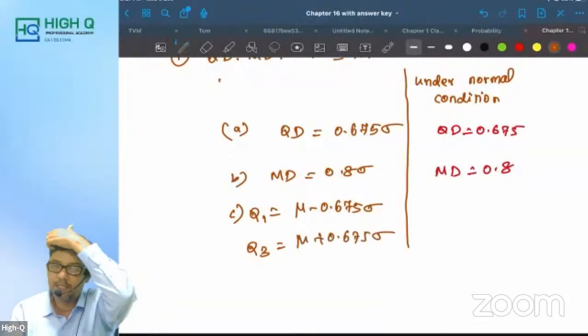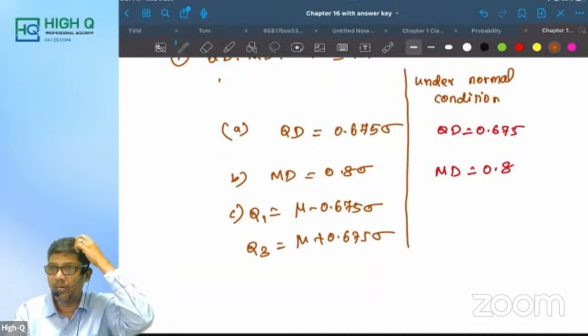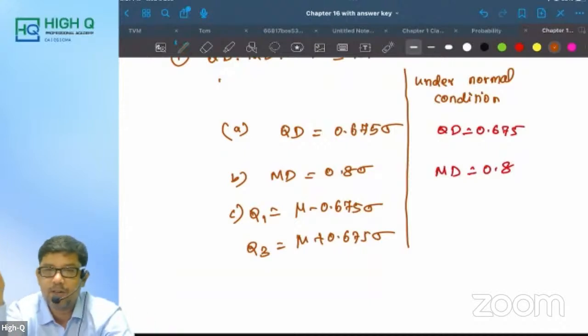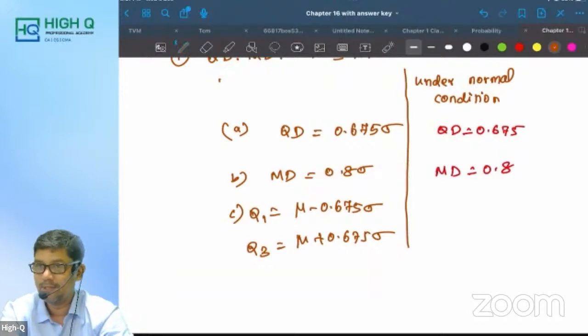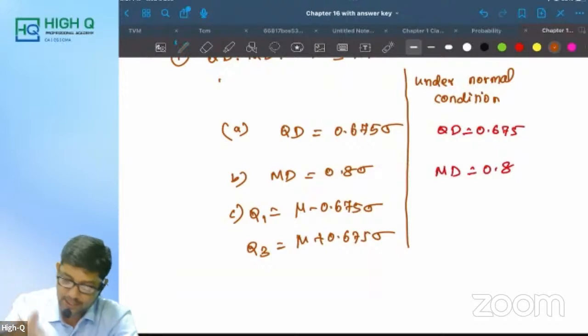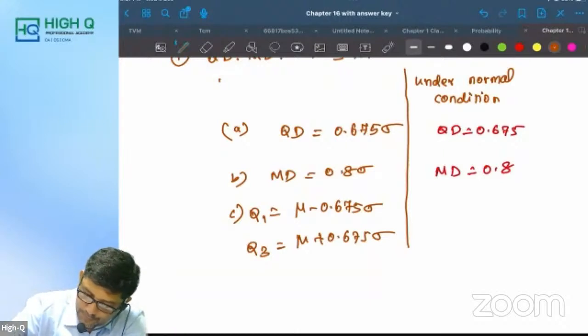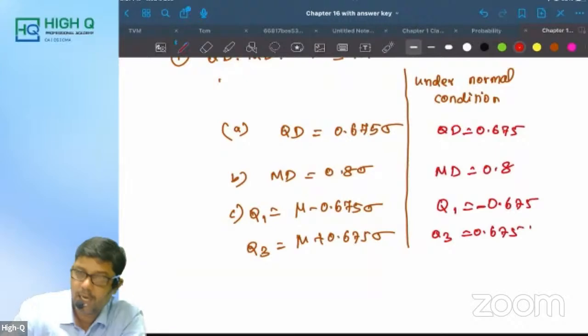Just remember this, my dear. This is more than enough. See, if it is under standard normal condition, what is Q1 is equal to? Only minus 0.675. And what is Q3 is equal to? Am I right, my dear?